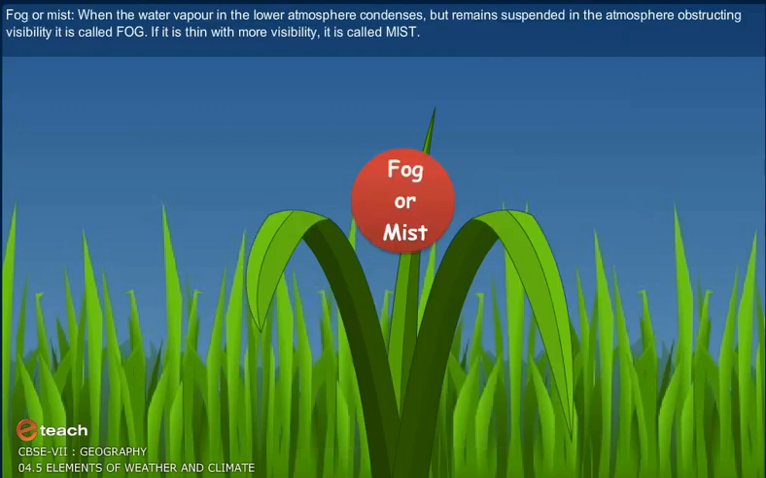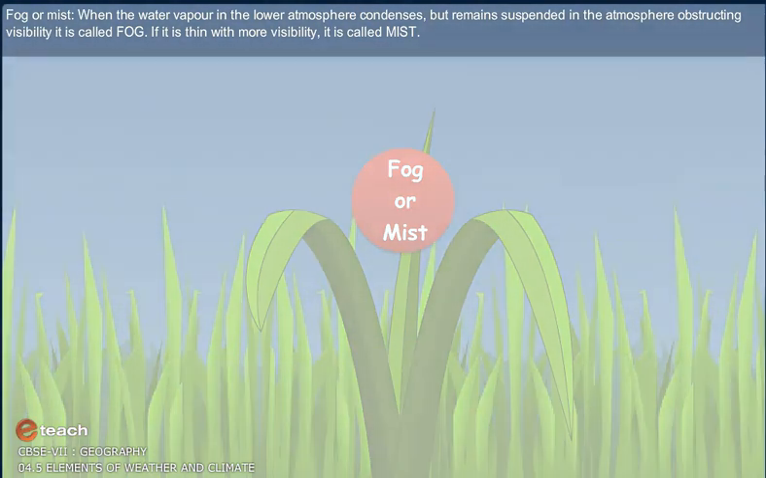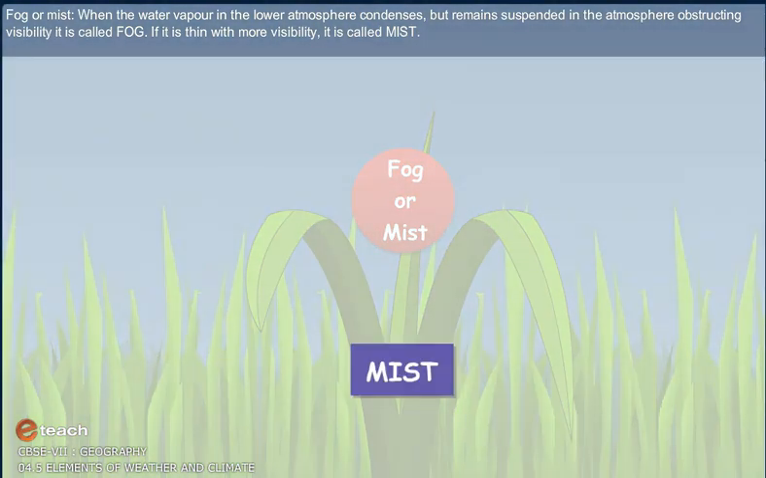Fog or mist. When the water vapor in the lower atmosphere condenses but remains suspended in the atmosphere, obstructing visibility, it is called fog. If it is thin with more visibility, it is called mist.